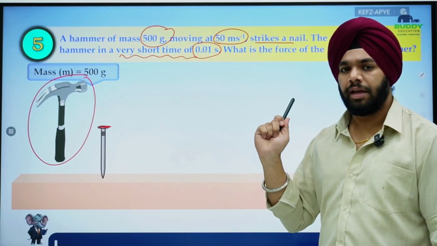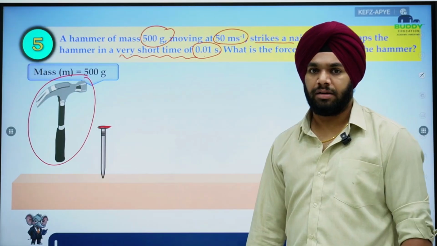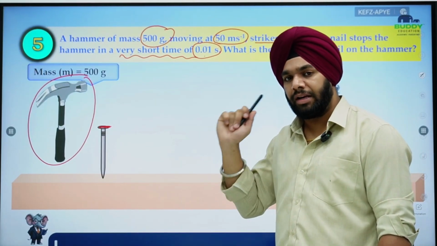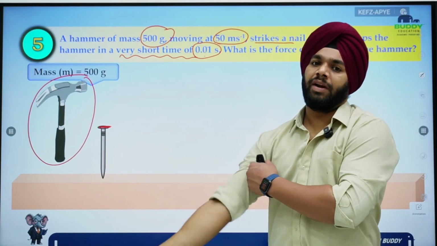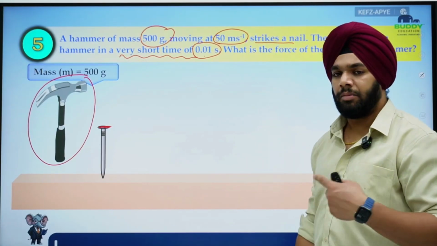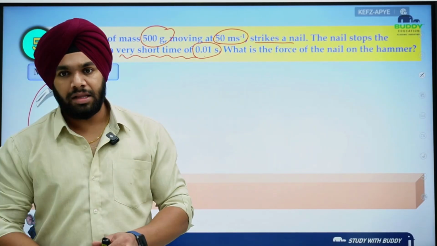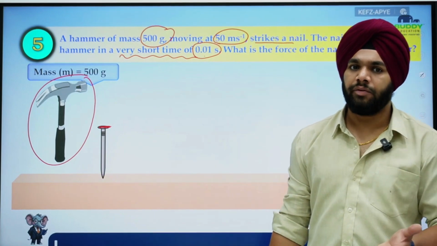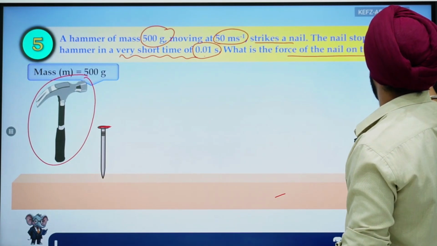Initial velocity was 50, mass was 500 gram and time was 0.01 second. So initially it was moving and finally when I hit the nail, it stopped. So I can simply find out the retardation of the hammer and I can multiply it with the mass of the hammer. Then I'll get the reaction force on the hammer, which is eventually the action force on the nail, and it is asking what is the force of the nail on the hammer.